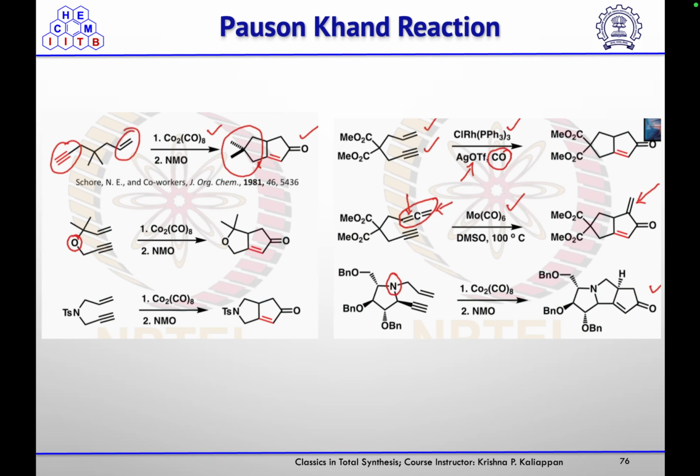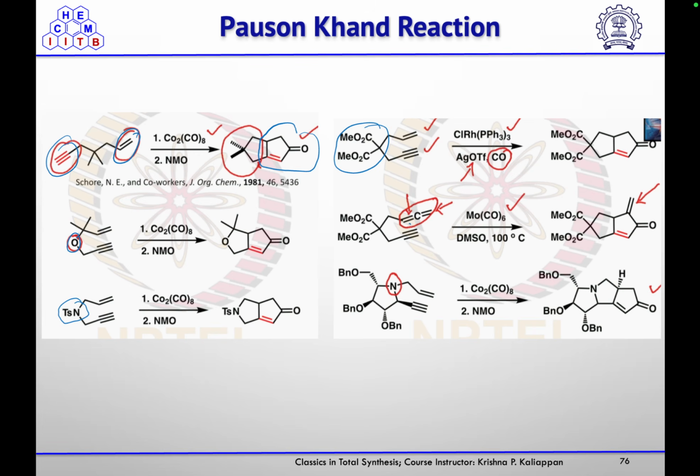So these are some examples: if you have an olefin and this alkyne, the intramolecular Pauson-Khand reaction will give you this 5,5 fused ring system. In that you can have oxygen and nitrogen substitution, or this diester group can be there.